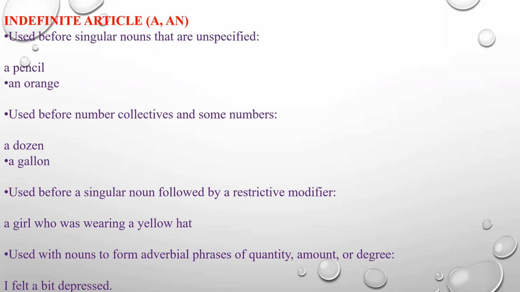And a is used with nouns to form adverbial phrases of quantity, amount, or degree. I feel a bit depressed. So to form adverbial phrases, you also use the indefinite article a.